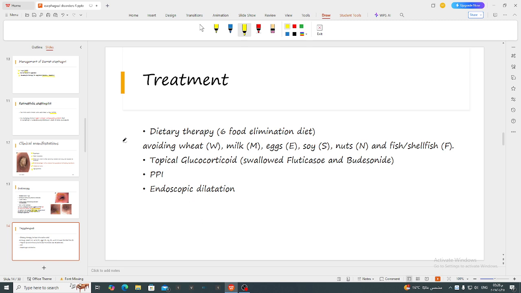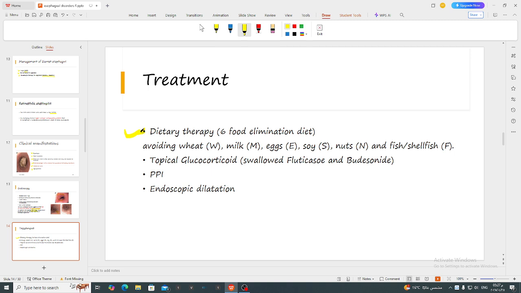Treatment: there is a dietary therapy which involves avoiding 6 foods, which are wheat, milk, eggs, soy, nuts, and fish, shellfish. The problem with this therapy is that it's very difficult to do.